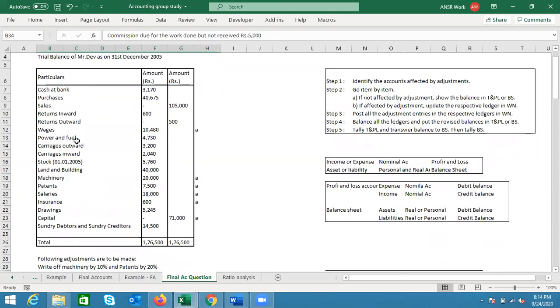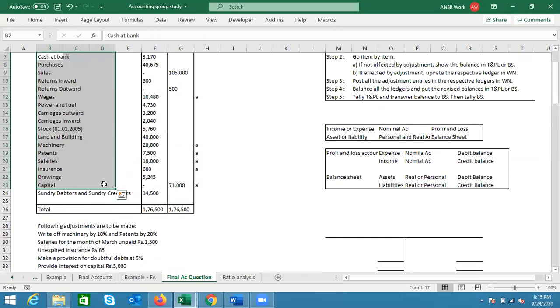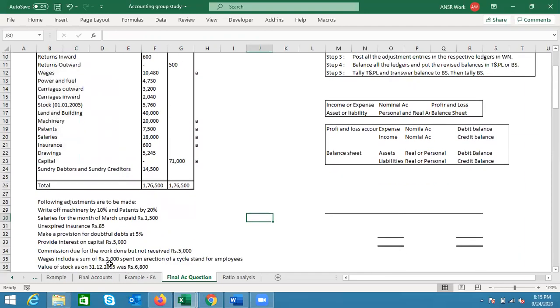However, you can see commission is not there anywhere here. And the other one is commission receivable. So it will represent the person from whom we have to receive the commission. That account is also not there anywhere. So I'm not putting A in front of any other account because I will be preparing new accounts for those.